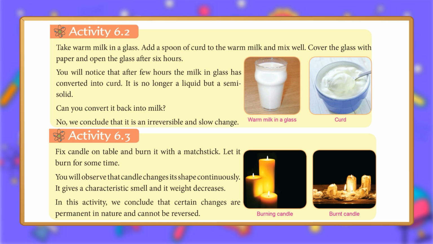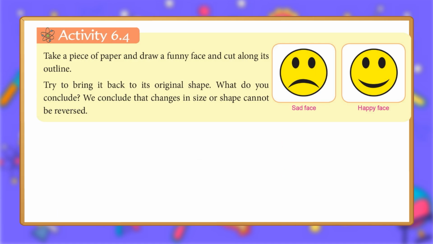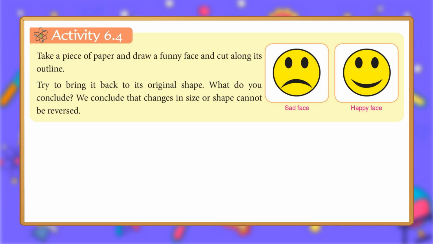Activity 6.3. Fix candle on table and burn it with a matchstick. Let it burn for some time. You will observe that candle changes its shape continuously. It gives a characteristic smell and its weight decreases. In this activity, we conclude that certain changes are permanent in nature and cannot be reversed. Burning candle. Burnt candle.